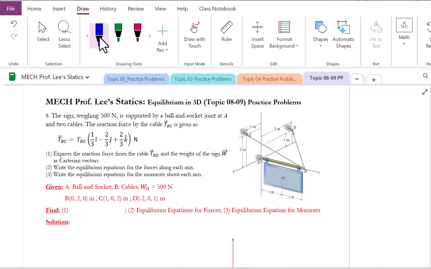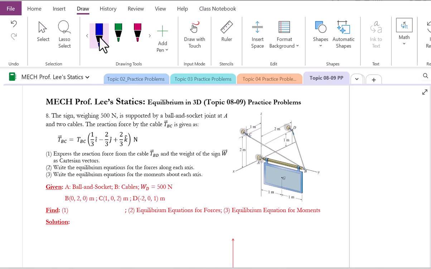Let's solve this problem. In this problem, we're going to practice this topic, equilibrium in 3D. We have one sign whose weight is given as 500 newtons, and our body is supported by a ball and socket joint at point A. Also, two cables were used as support types.